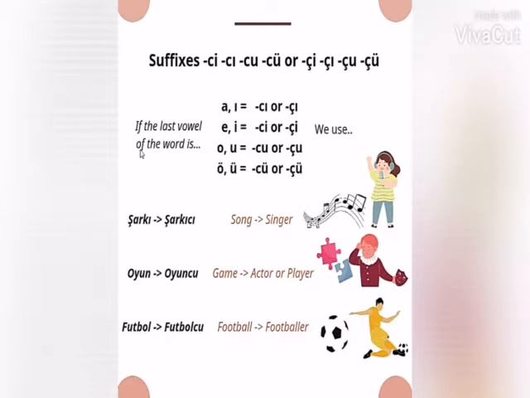If the last vowel of the word is a, we will use j or ch. If it's A or E, we will use G or G. If it's O or U, we will use Ju or Ju.